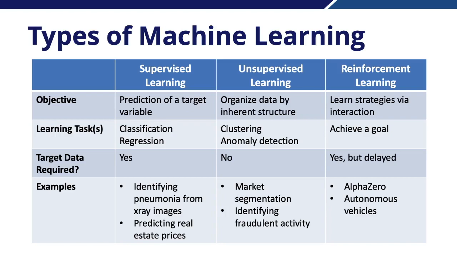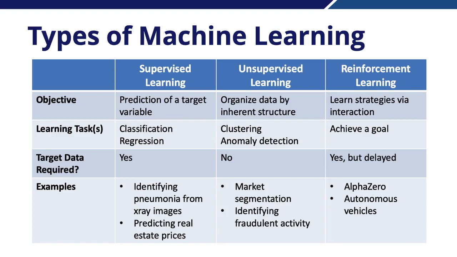In unsupervised learning, our objective is a little bit different. Here we're organizing data by some sort of inherent structure. We generally have a set of observations from the past available to us, but we don't have the associated target variables for each of those observations. Common types of unsupervised learning would be clustering or anomaly detection, and it's used for things such as market segmentation, where there are no commonly agreed upon definitions of market segments, but our objective is to take the potential buyers or customers for a certain product and break them into logical groups based on some sort of inherent pattern or order in those customers.